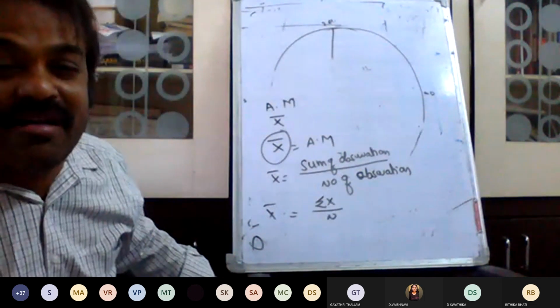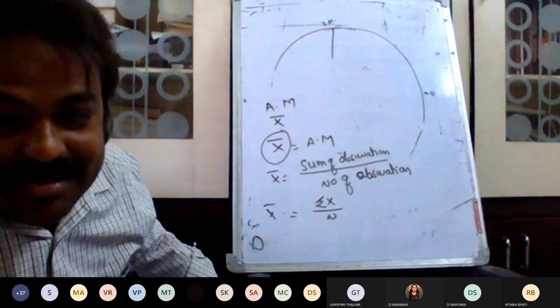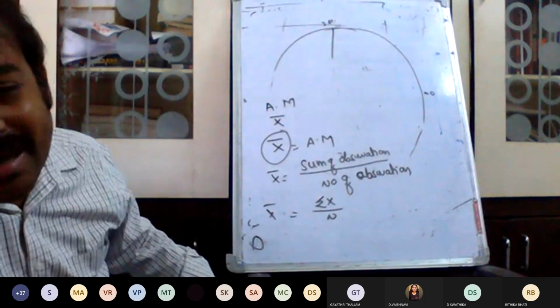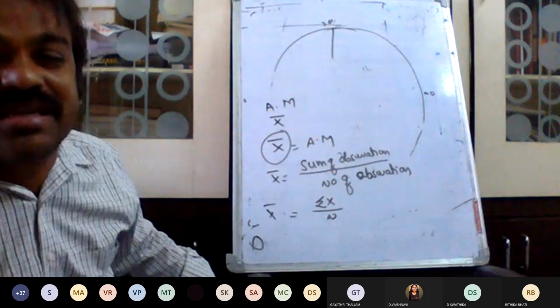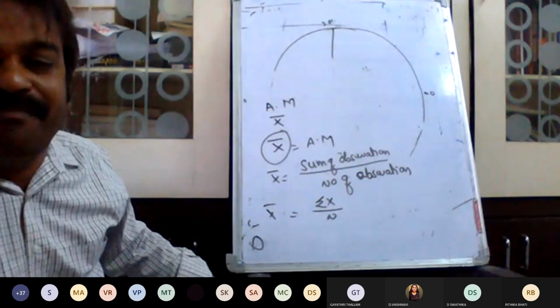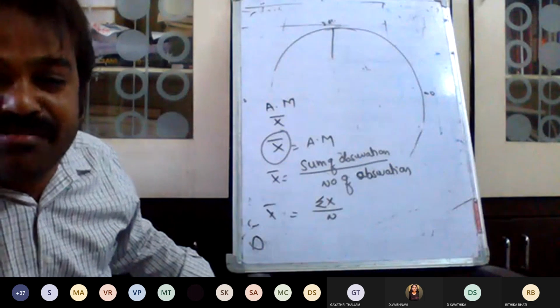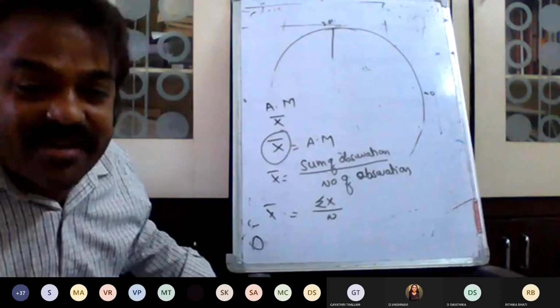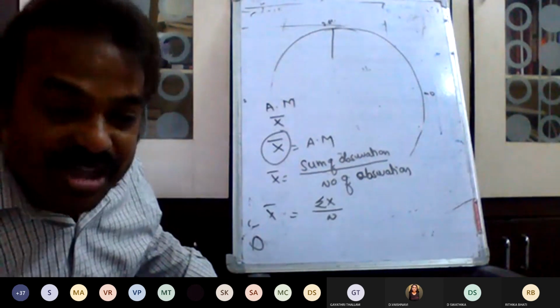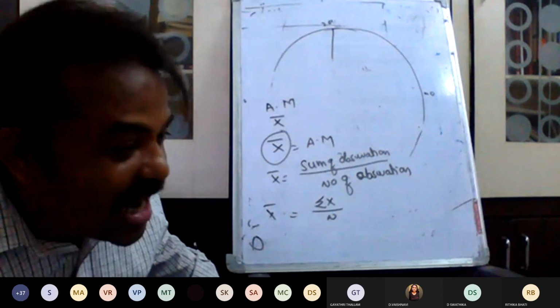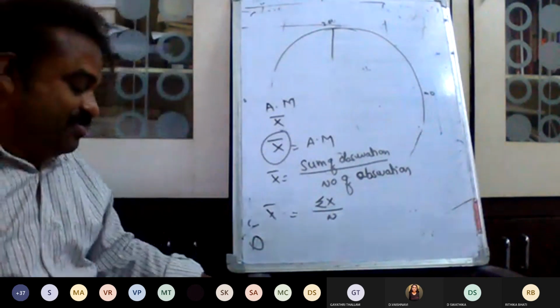If I wanted to collect all the university percentages, then continuous series. The formulas are different for different series. This formula, arithmetic mean equals sigma x, the sum of the observations divided by the number of observations, is used for the individual series.